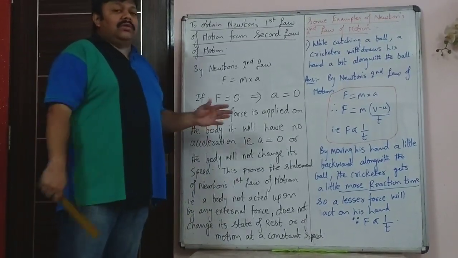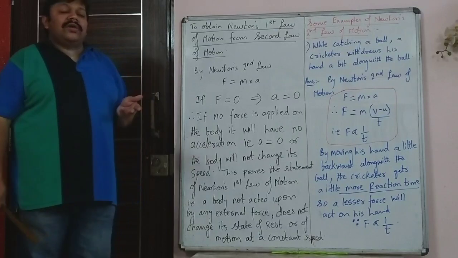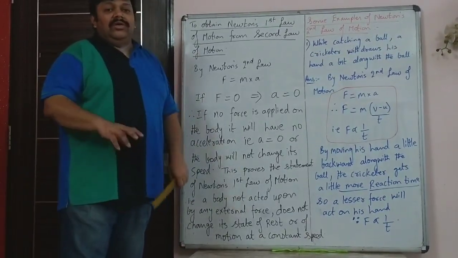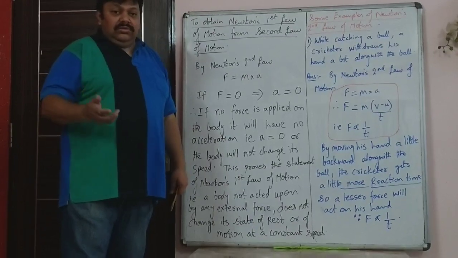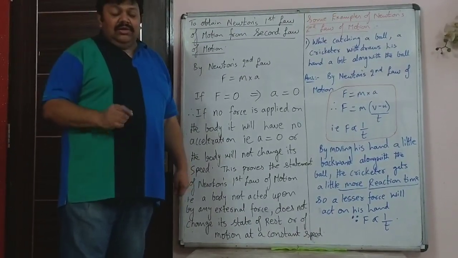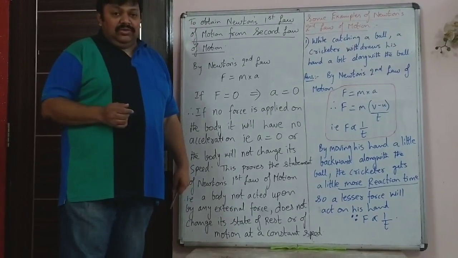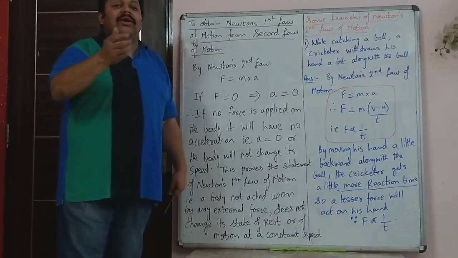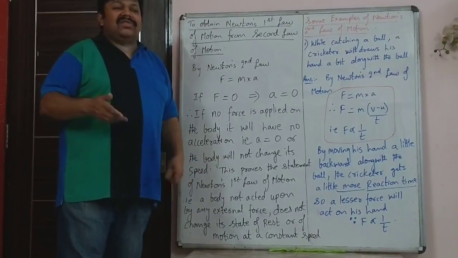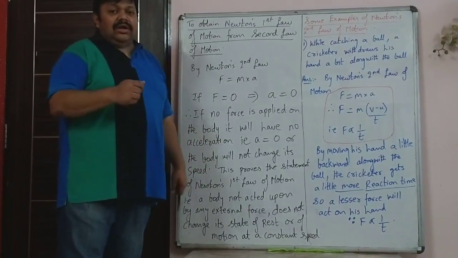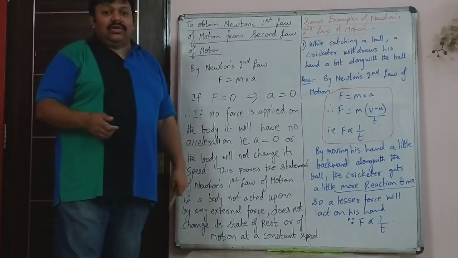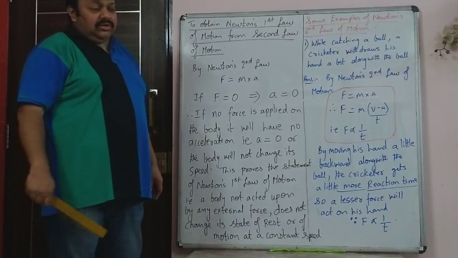Now what remains in Newton's second law is examples based on Newton's second law. For example, if you jump on concrete, your feet will pain. But if you jump on sand, your feet will not pain. That is why in many gardens in India, instead of carpet, they put sea sand, so that when children jump from the swing and all, they don't get badly hurt.